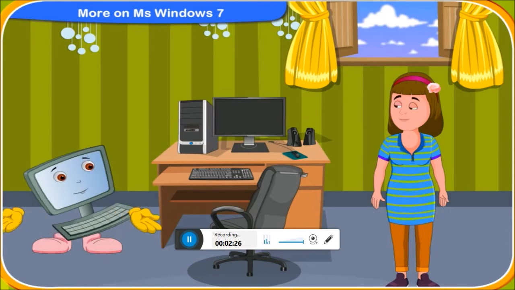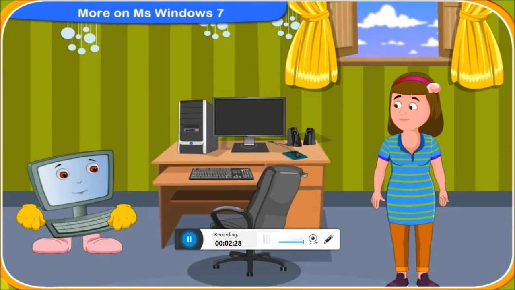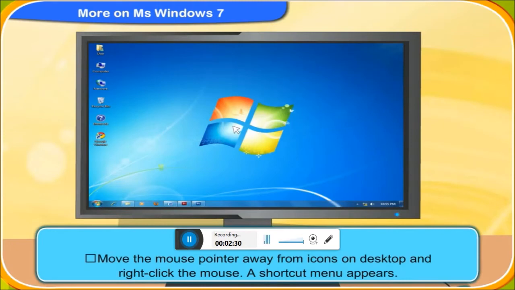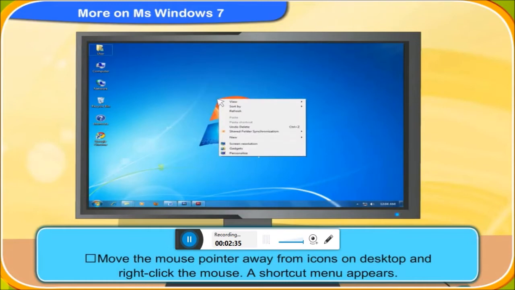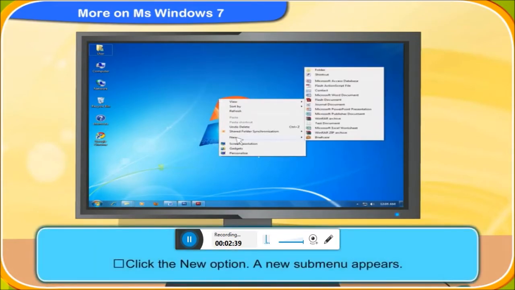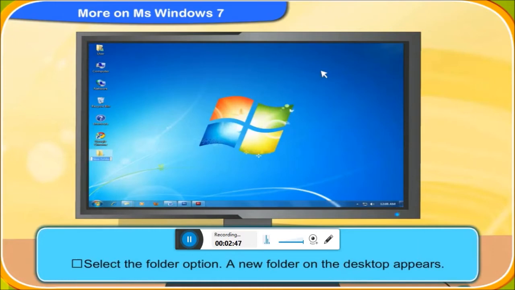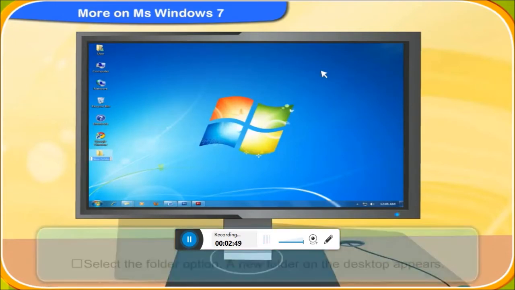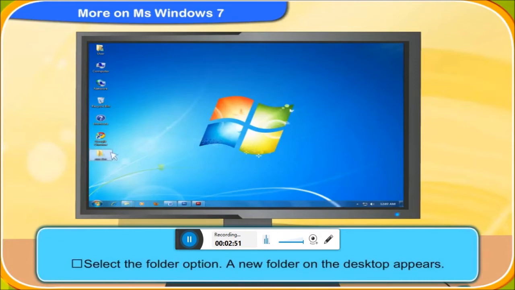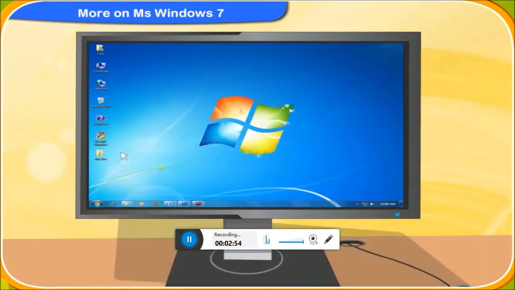These are the steps to create a new folder on your desktop. First, move the mouse pointer away from icons and desktop and right-click the mouse. A shortcut menu appears. Second, click the new option. A new sub-menu appears. Select the folder option. You get a new folder on the desktop. Fourth, type the name of the folder as you want. There you now have a folder on the desktop to store files in it.